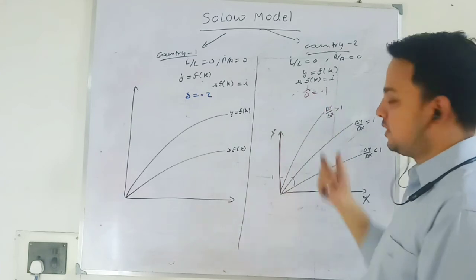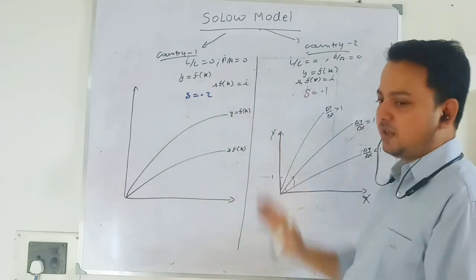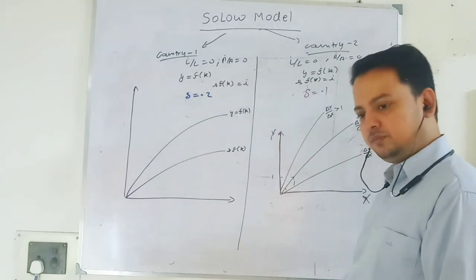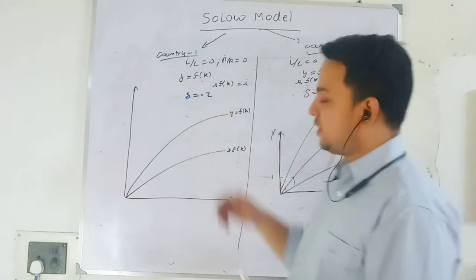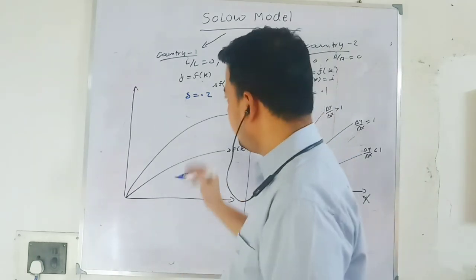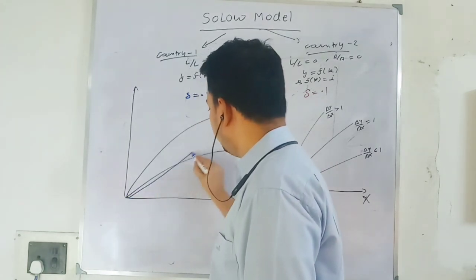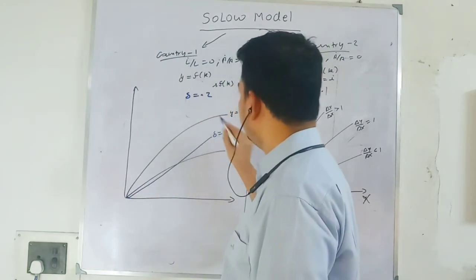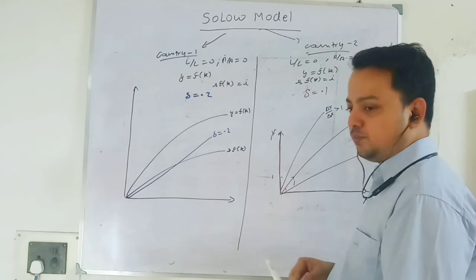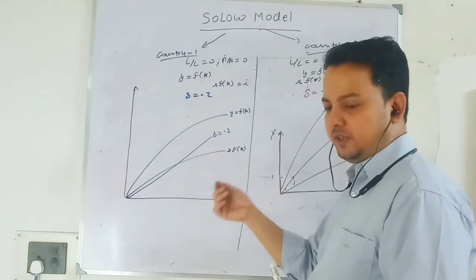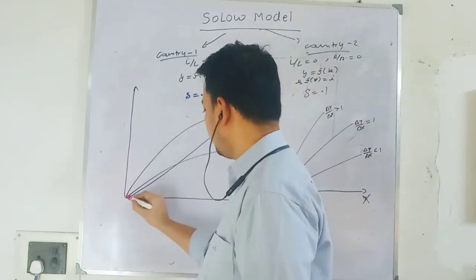So in the proportional relationship, depreciation is a proportion of your capital stock. If your depreciation is higher, the line will be steeper. That means more capital stock is depreciating every period. So when my depreciation rate is 0.2, my depreciation line will be steeper compared to this one. For country 1, I draw it with the blue line. In country 2, the depreciation rate is 0.1, which means each period my capital stock is depreciating less compared to country 1, so it will be flatter.